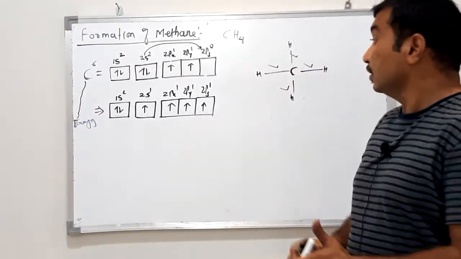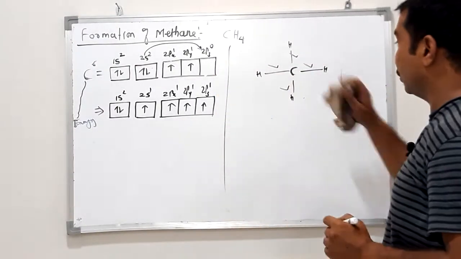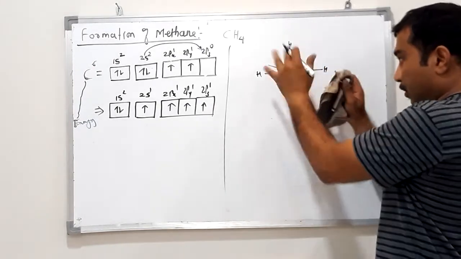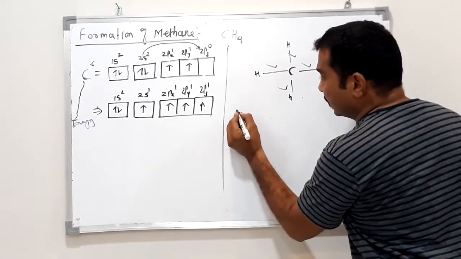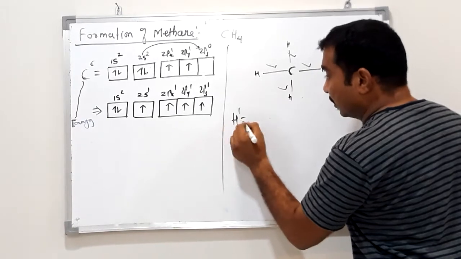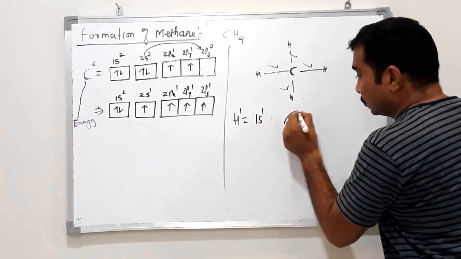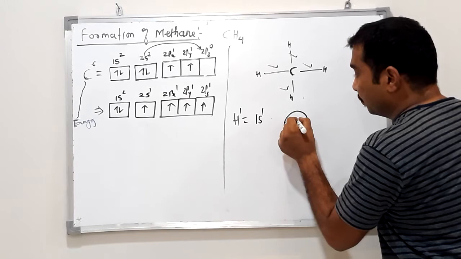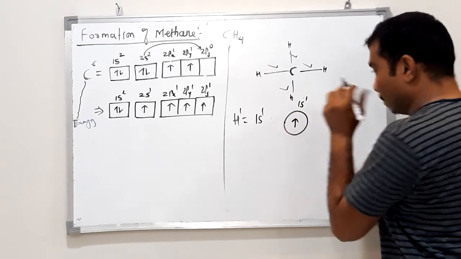Now this is the carbon and 4 hydrogens. Among these, just consider one hydrogen, atomic number 1, 1s1. So the single electron of hydrogen is present in the 1s1 orbital.